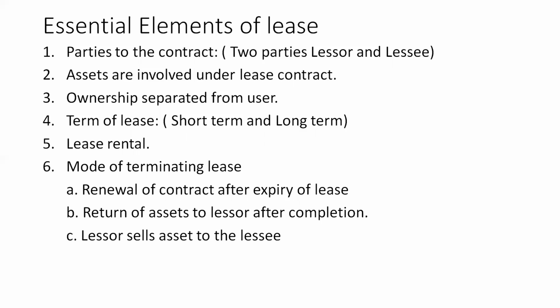The second one is assets involved under the lease contract. Normally, assets are involved under a lease contract, not services. We do not get services on lease contract, but we normally involve assets. And the assets which we involve under the contract are normally of a huge price. For example, buildings, cars, ships. So these are assets whose price is very high.